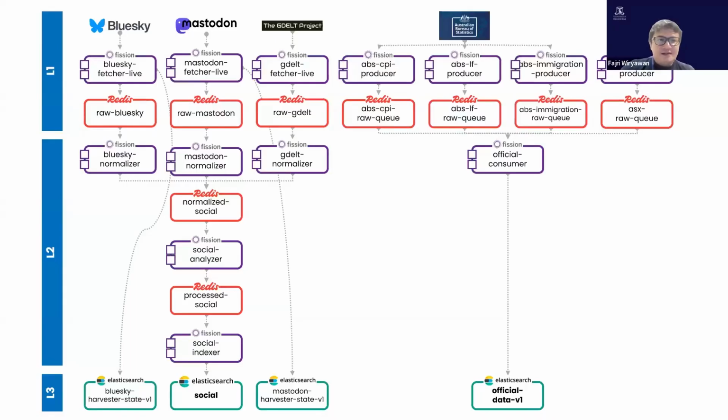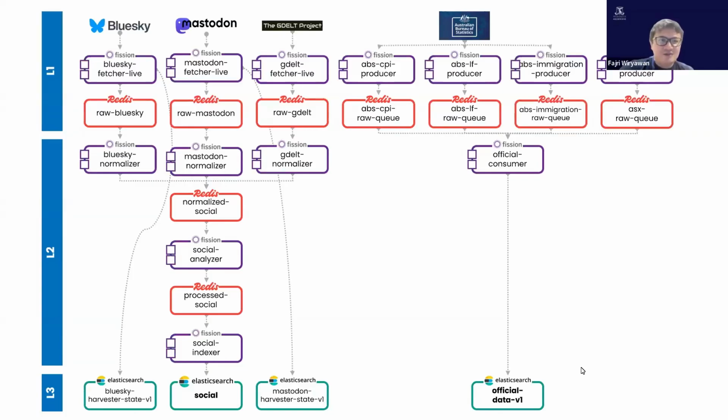I will explain the ingestion layer of our analytics platform, which is responsible for collecting data before it enters the processing, NLP, and dashboard stages. The architecture consists of two parallel ingestion groups: social media fetchers for Blue Sky, Mastodon, and GDAL, and official data producers for ABS and ASX datasets. All components are implemented as efficient serverless functions running inside Kubernetes.